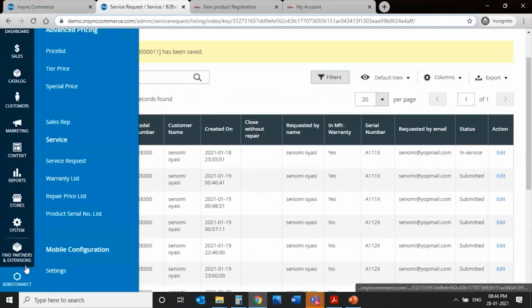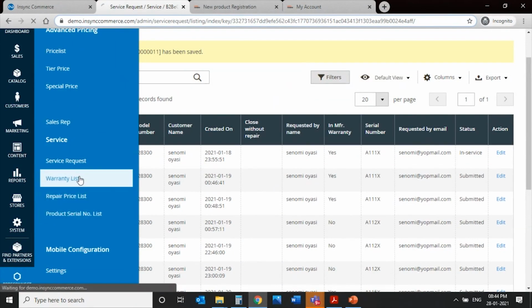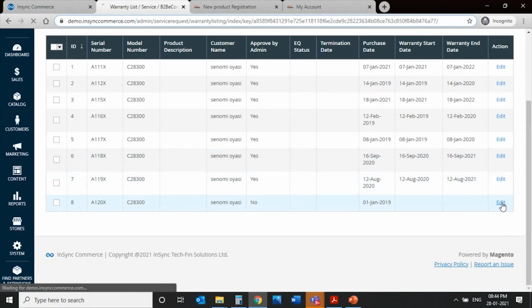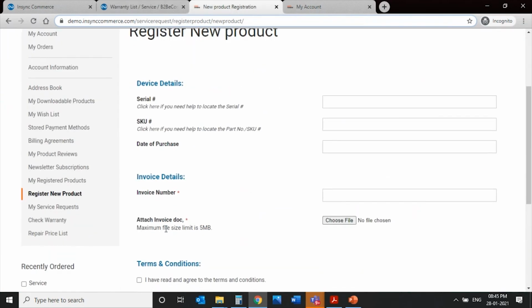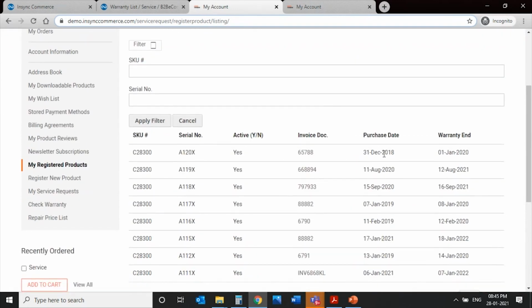So at that point of time, the admin has again gone back into his warranty list in 2019, and he has opened this up and he has activated the warranty. And at the front end, if I go to my registered products, I would see there is this item which expired in January 2020 because I purchased it in 19. So now what would happen if I want to service it? If I want that item to get serviced?